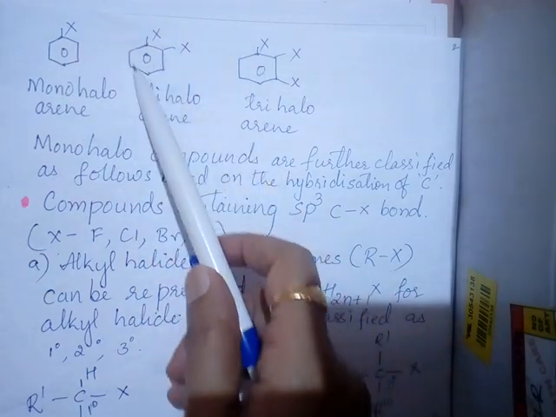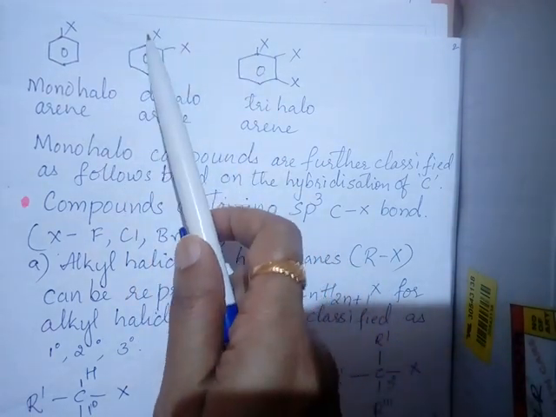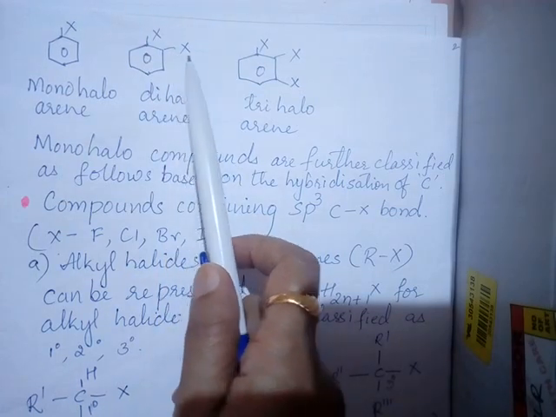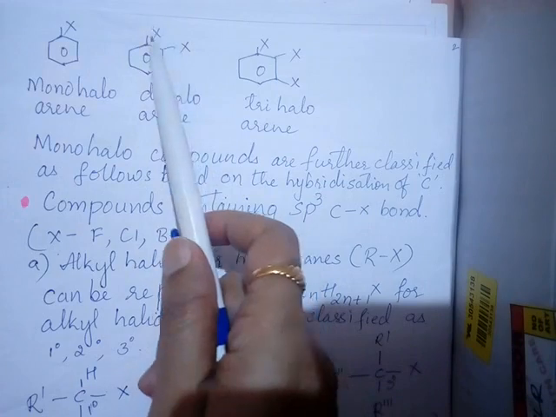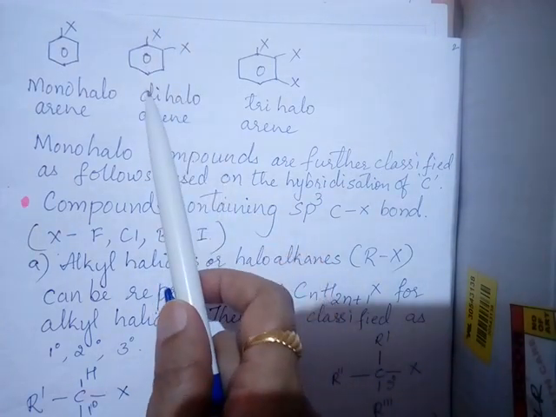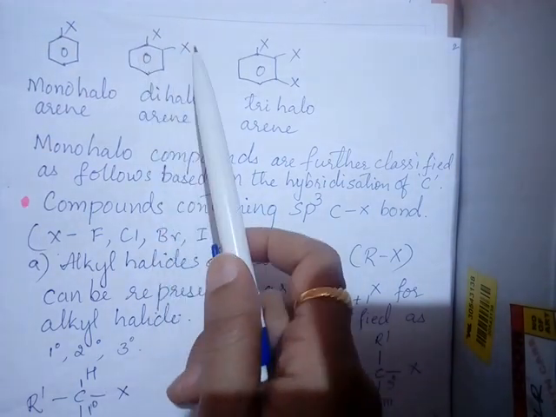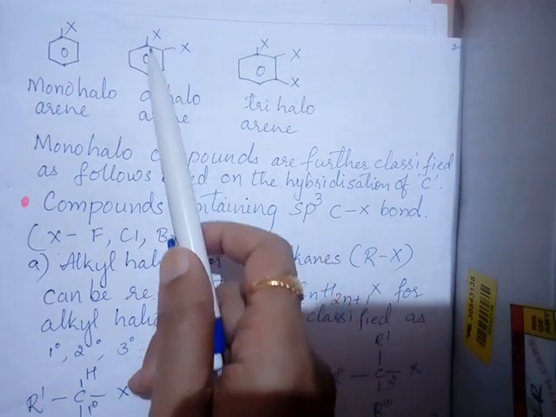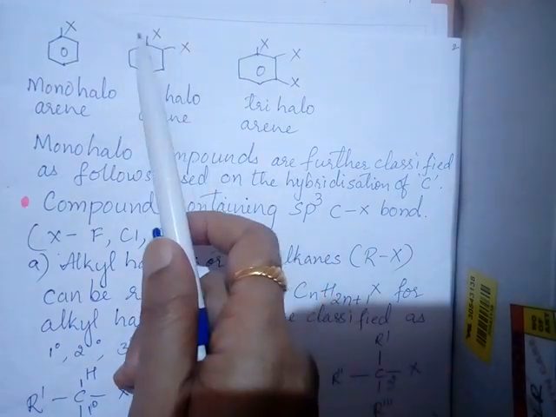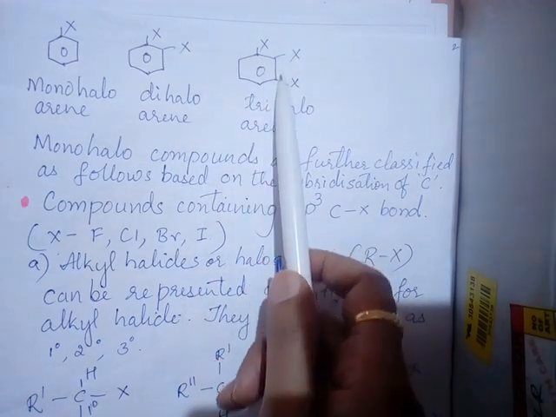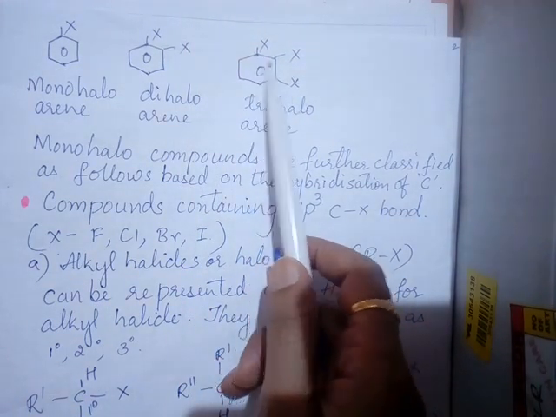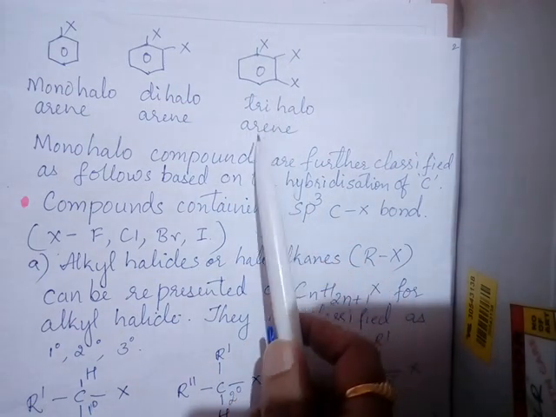Suppose we have this benzene, and to this one, if there are two halogens attached, we call it dihaloarene or dichlorobenzene. So it is a dihaloarene, meaning there are two halogen atoms attached to the benzene ring. Similarly, if there are three halogens attached, we call it trihaloarene.